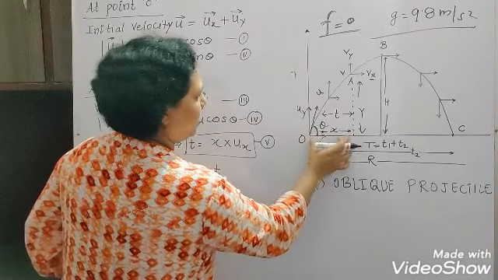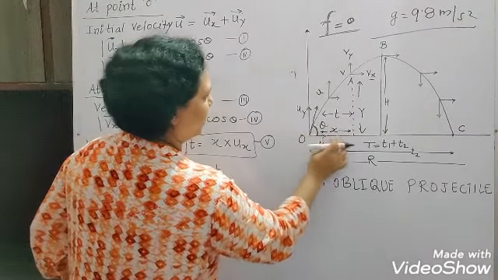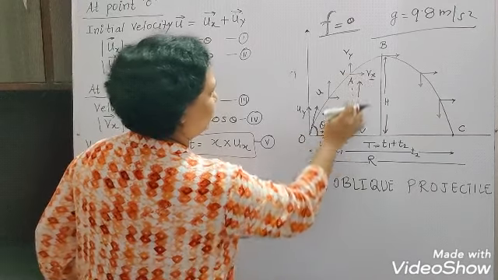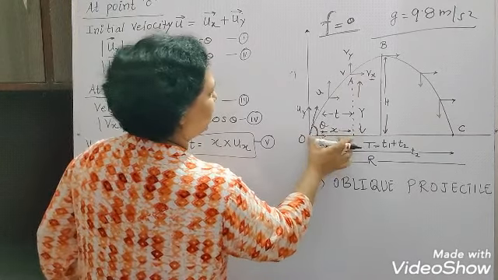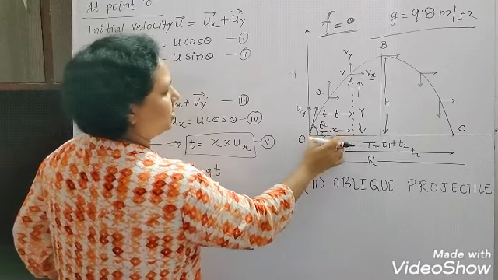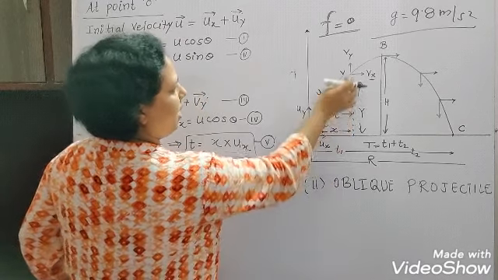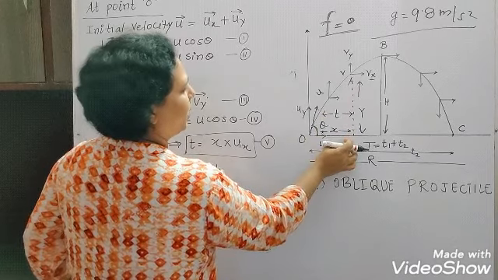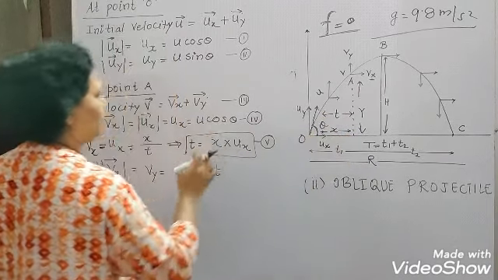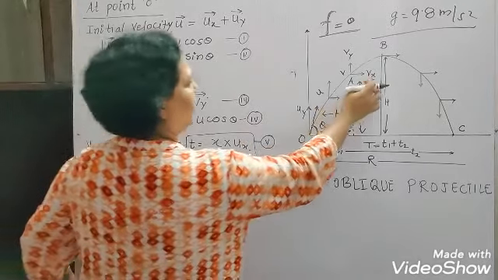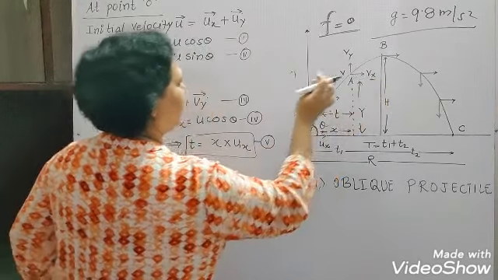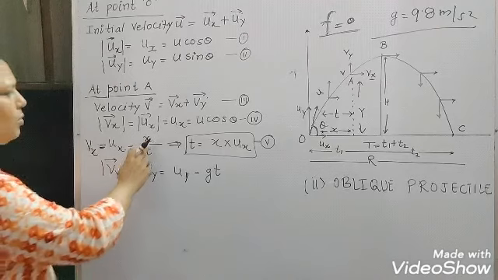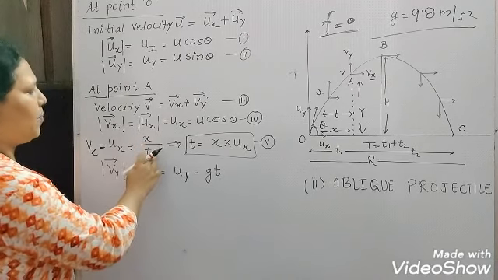From O to A, the horizontal displacement is x and the vertical displacement is y. Because we are calculating the horizontal velocity, we calculate the horizontal displacement upon the time taken.